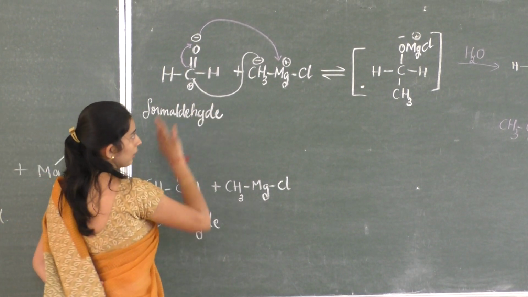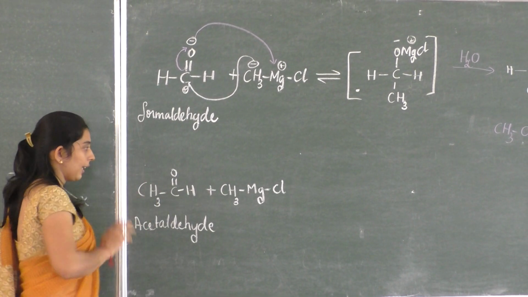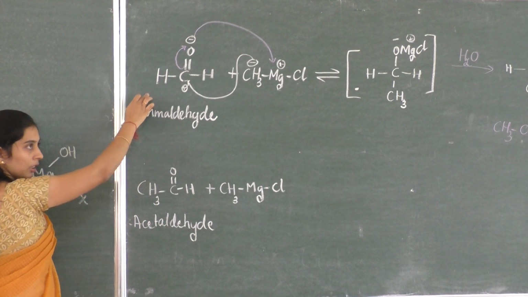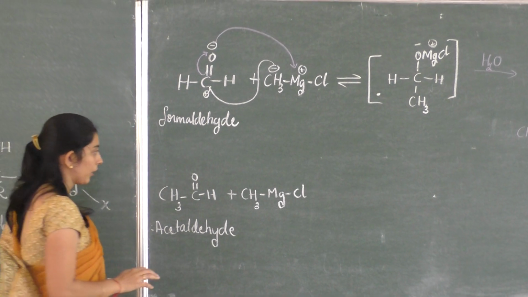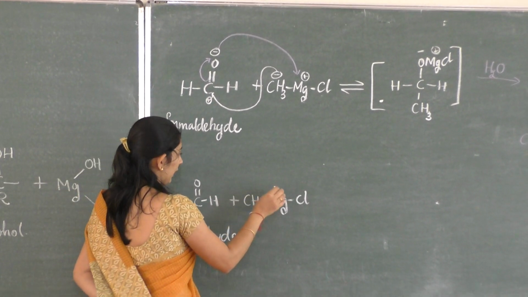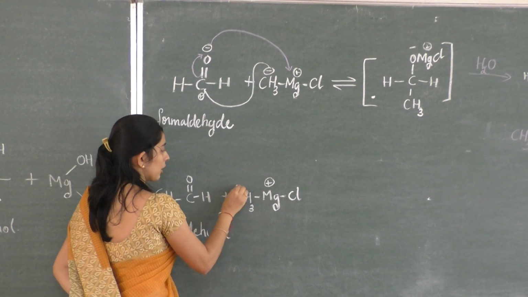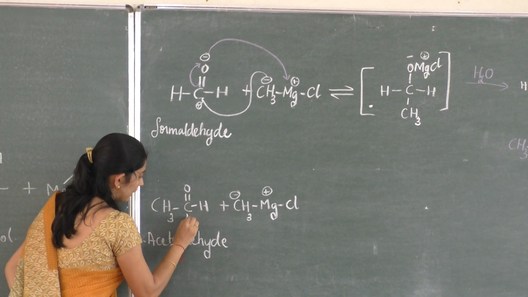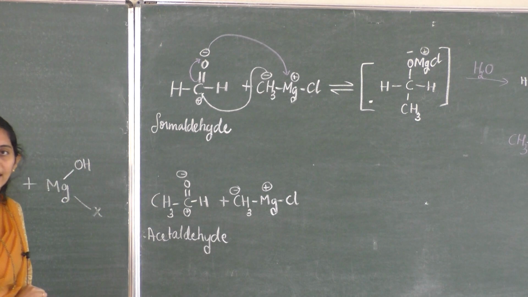Again the reaction mechanism is exactly similar to the previous one, no variation, only the reactant is different. If it is clear, then you can write any reaction. It's very simple, but very, very important for your theory examination. Here magnesium has a positive charge and the alkyl group is negatively charged. The carbonyl carbon always has a positive charge, and oxygen always has a negative charge.